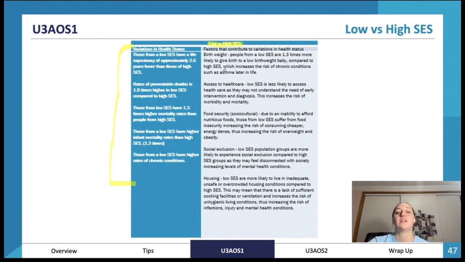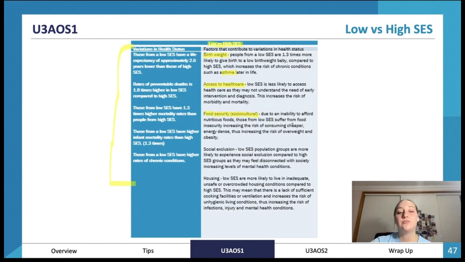If we're looking at low versus high SES, we've got birth weight. People from a low socioeconomic status are more likely to give birth to a low birth weight baby, which, as we discussed prior, is due to smoking and drinking when they're pregnant, and can have chronic conditions occurring to that baby later in life, such as asthma. Access to healthcare: people from a low socioeconomic status are less likely to access healthcare, as they may not understand the need for early intervention and diagnosis, which increases the risk of morbidity and mortality.